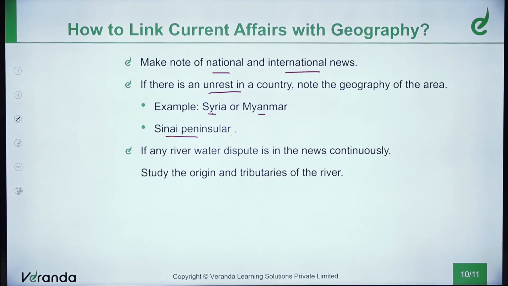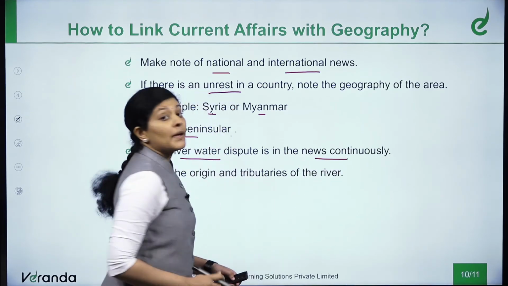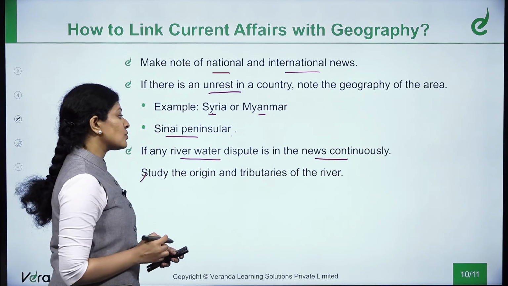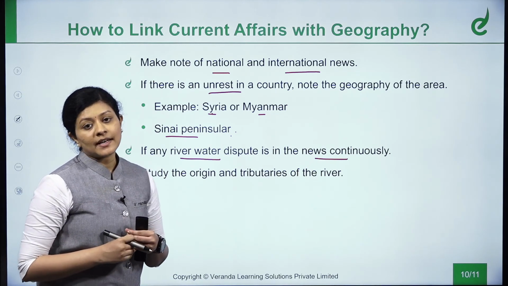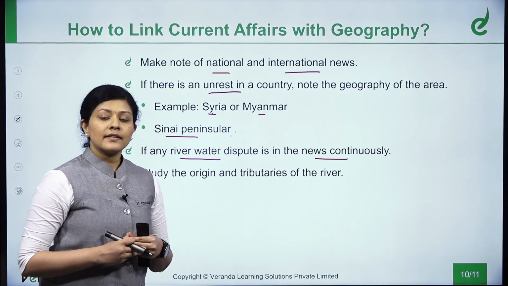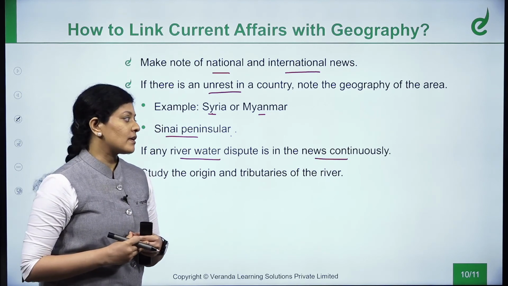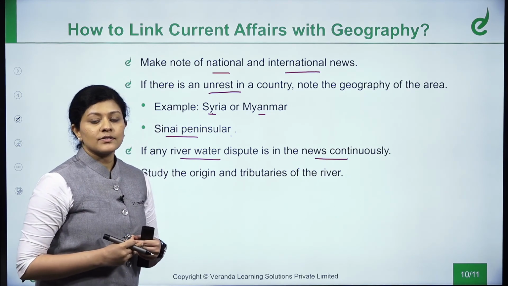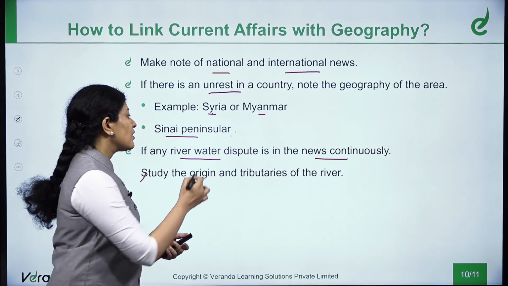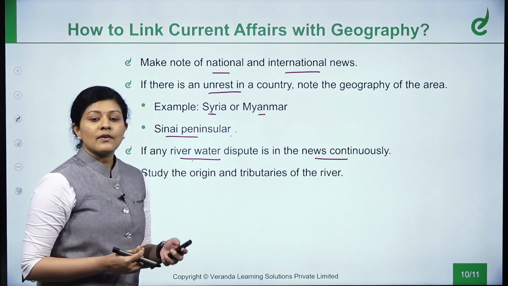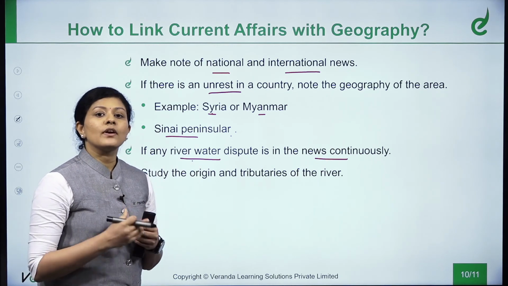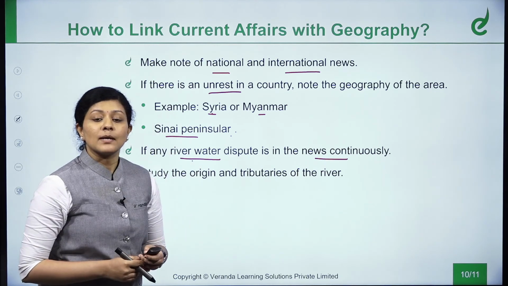If there is a water dispute that is hitting the news continuously, make note of it. Make note of the tributaries with regard to the particular river, and also see what are the states that are sharing that river. For example, say Kaveri. There has often been a dispute between Karnataka and Tamil Nadu with regard to the sharing of river water. There is one more state also involved in this sharing, that is Kerala. Why is that not fighting for the river? The reason behind it, if you keep analyzing these things with regard to recent current affairs regarding the geography of India, you'll have better knowledge about how to connect the current affairs and the subject as such.